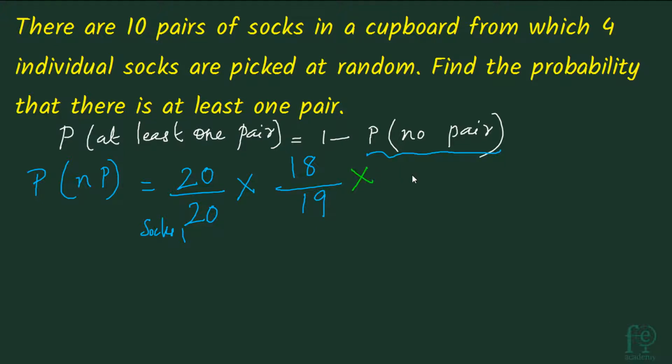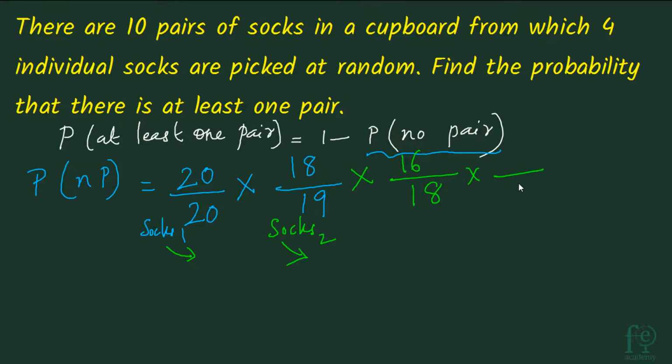Now how many socks are remaining? Now he is going to pick up his third sock. So the total number of socks remaining is 18 now. But how many favorable events will be there? He has already picked up sock 1 and he has picked up sock 2. Now he should not be picking up the pair of sock 1 and also the pair of sock 2. So 4 socks have gone: sock 1, sock 2 and the pair of sock 1 and the pair of sock 2. So only 16 favorable events will be there.